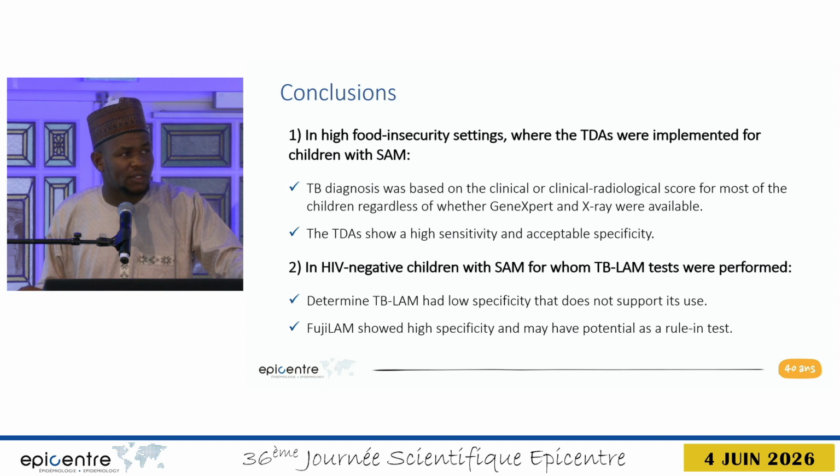The TDAs showed a high sensitivity and an acceptable specificity, while in the second study, in HIV-negative children with SAM, we saw that the Determine TB-LAM had low specificity, and the results do not support its use, while the Fuji-LAM showed high specificity, and this could have potential as a rule-in test.